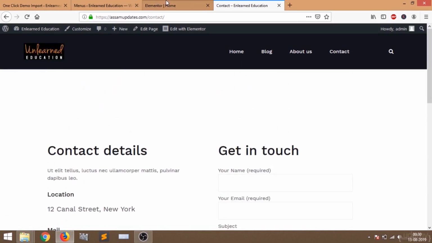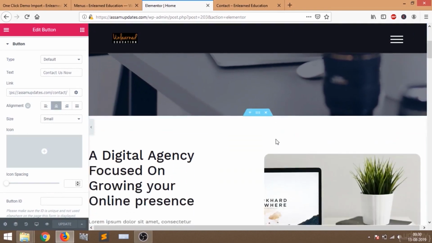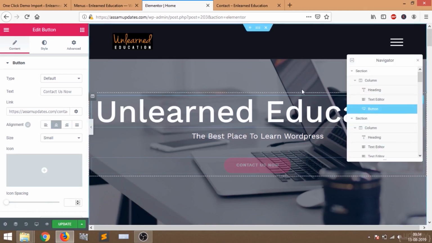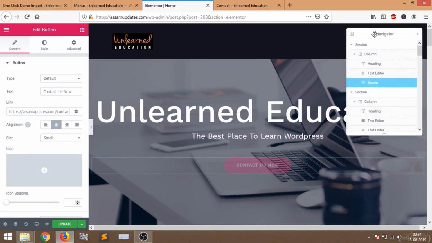So now let's edit the other stuff. Okay, let's go back. If you want, you can change this background. To change this background, just go to this option, navigator, and click on this option. So now you can see this is the navigator. All this section will appear here. So let's move the navigator here.